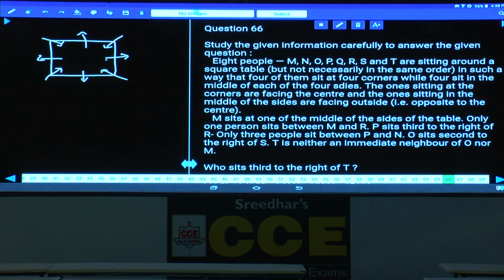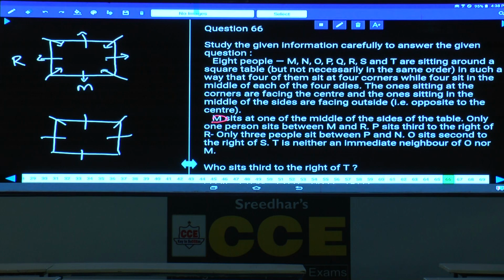Then M sits at one of the middle of the sides of the table. As M is seated in the middle of one of the sides, we can fix M at any place. Only one person sits between M and R. How many possibilities do we have? We have 2 possibilities: R can be either to the right hand side of M or to the left hand side of M.